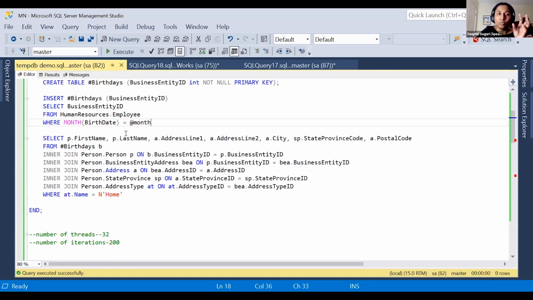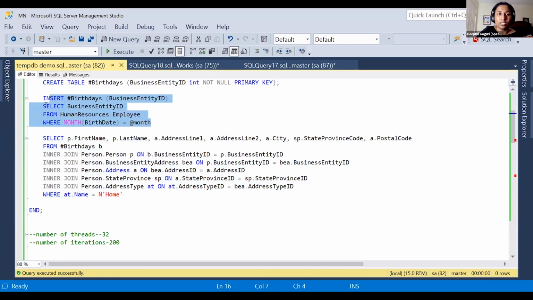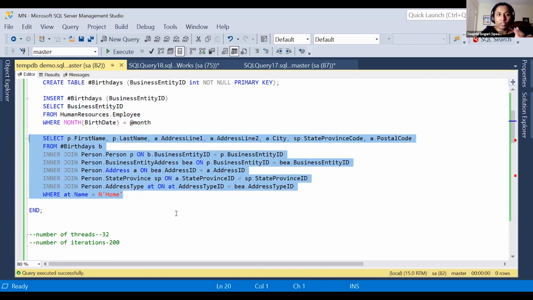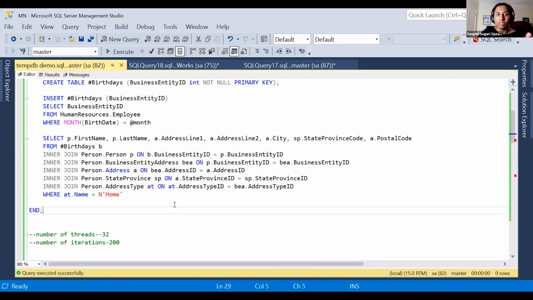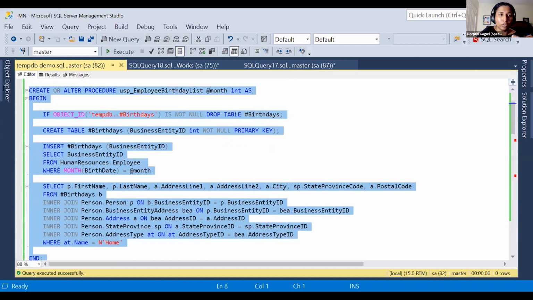And then we are using that inserted data from the temp table in this simple query. We can actually insert this particular query directly into the other query without creating the temp table. But usually they use these kinds of queries in real-time scenarios, because if we directly use that query inside the query itself, it will make it a complicated query, right? So instead they use the temp table in between. So let me go ahead and create that temp table, that particular stored procedure.